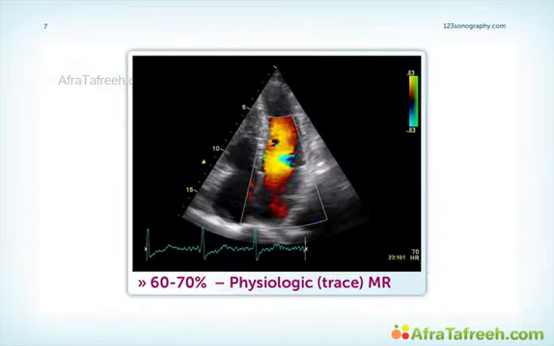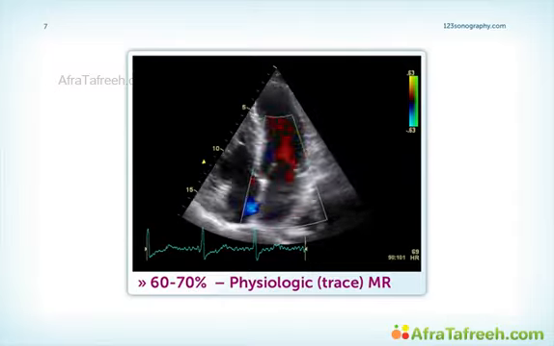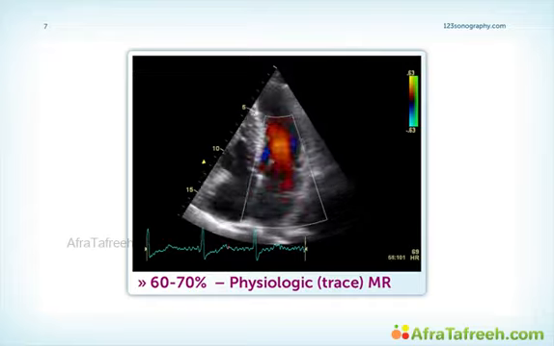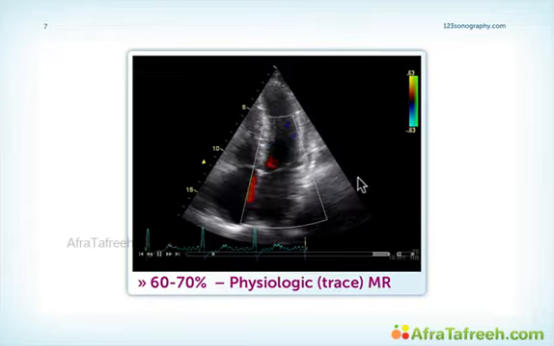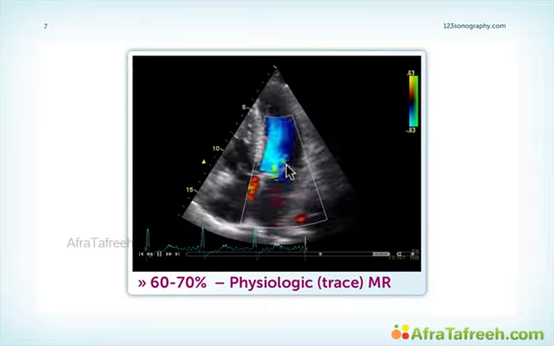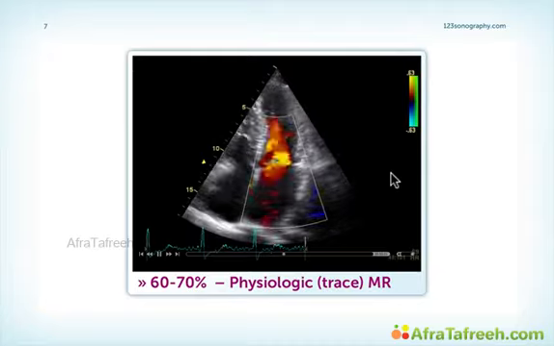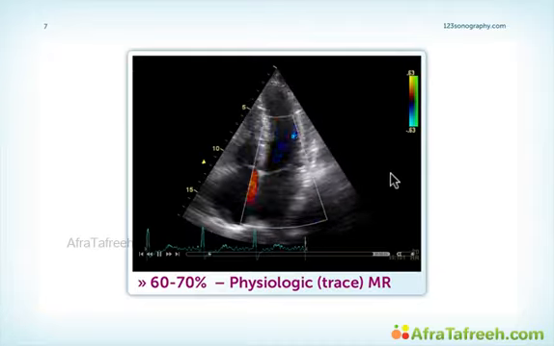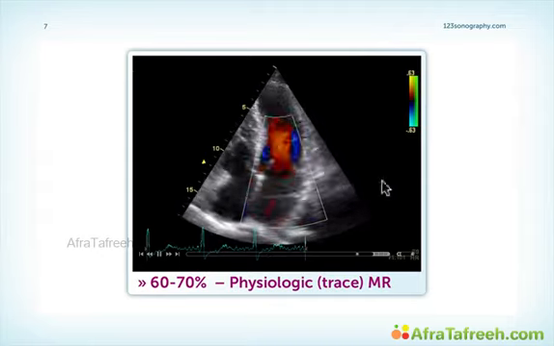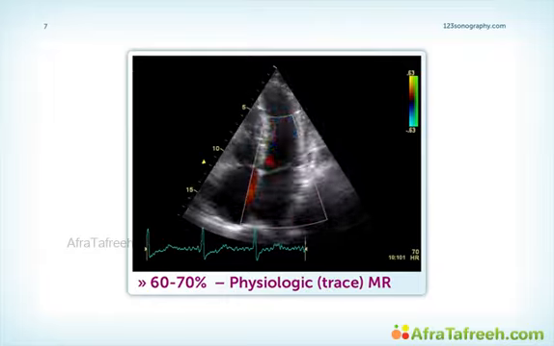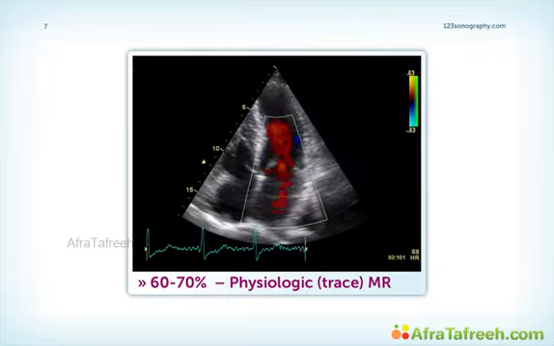MR is a frequent finding. You will find physiologic or trace MR in very many patients, and the incidence probably increases with age. This is such an example where you see just a very small jet here in proximity to the mitral valve. So the detection rate also depends on your machine and also your abilities to display such small jets. Such small degrees of mitral regurgitation don't have any impact on survival or prognosis.